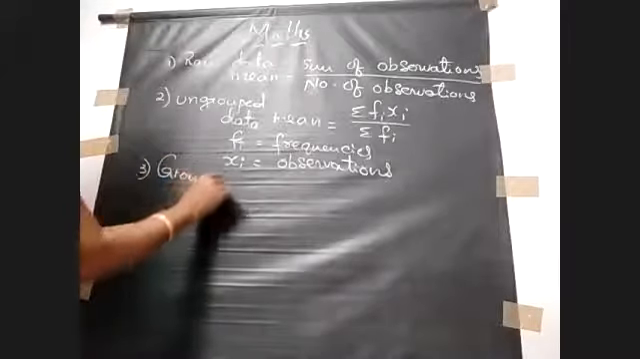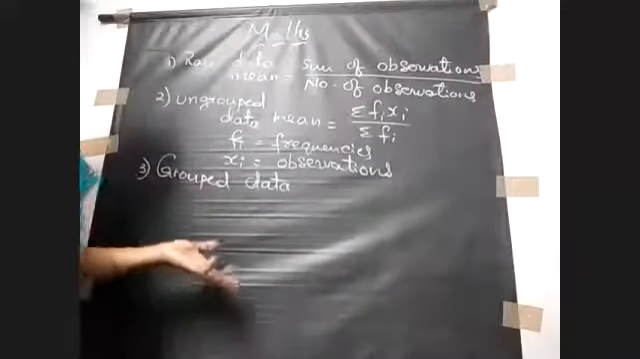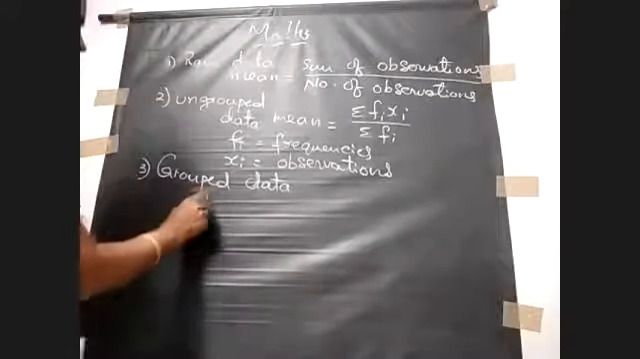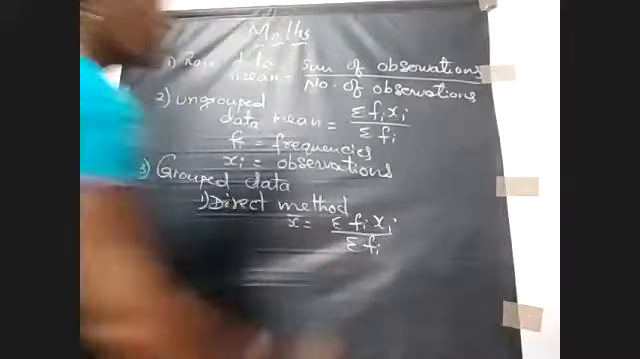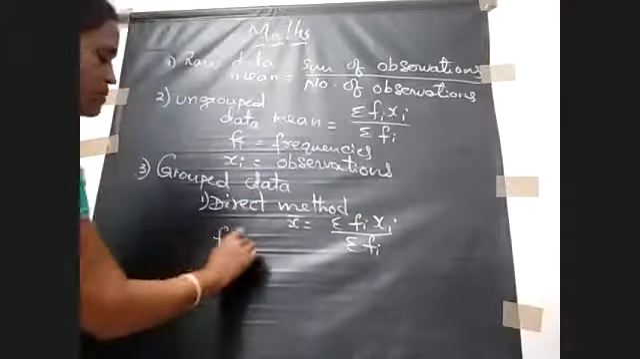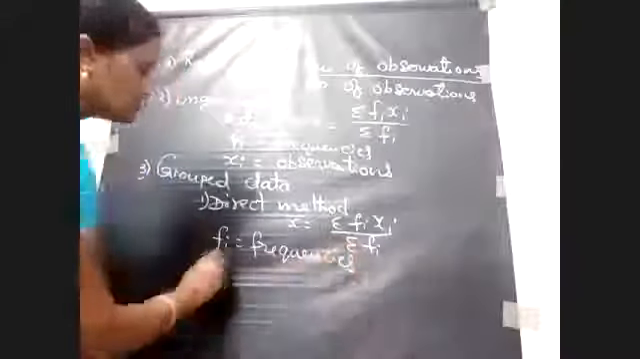Grouped data. In this we can use three methods. The first one is the direct method. What is the formula to find the mean in the direct method? Sigma Fi xi by sigma Fi. What is Fi here? Frequencies. What is xi here? Mid values.